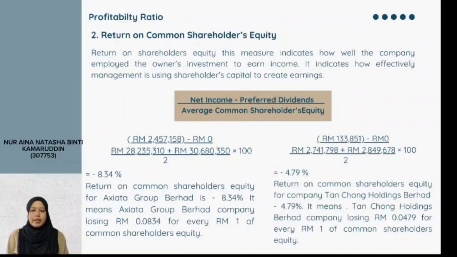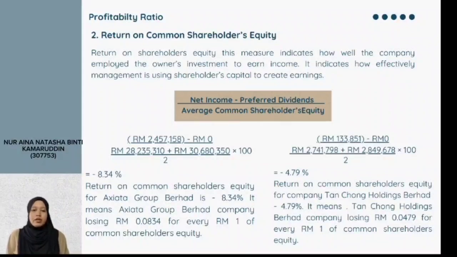The second profitability ratio is return on common shareholders' equity. Return on shareholders' equity measures and indicates how well the company employed the owner's investment to earn income. It indicates how effectively management is using shareholders' capital to create earnings. The formula is net income minus preferred dividend divided by average common shareholders' equity.